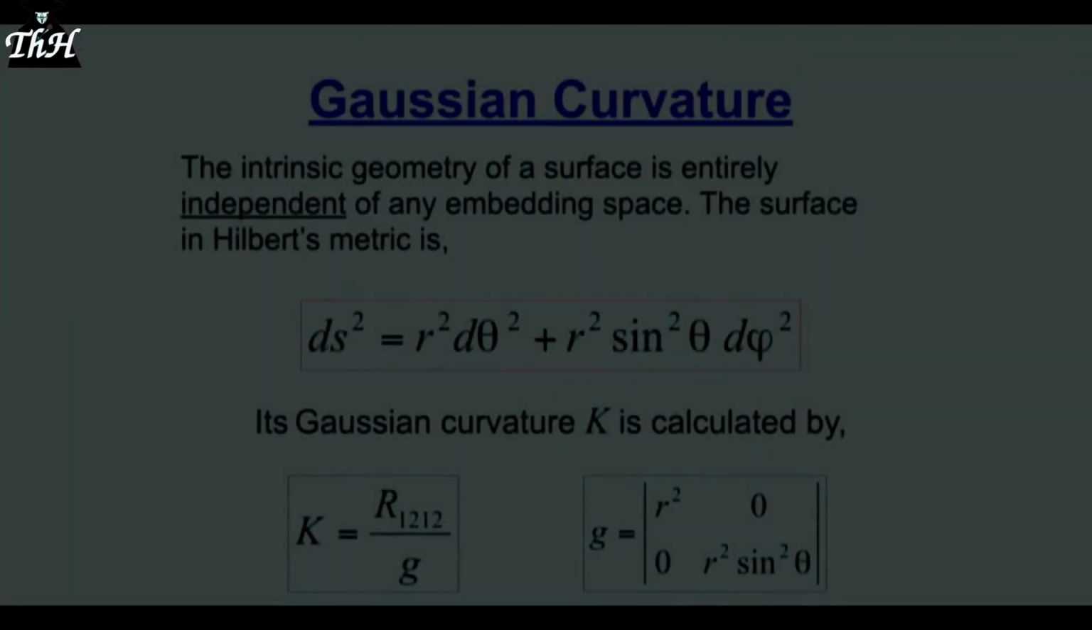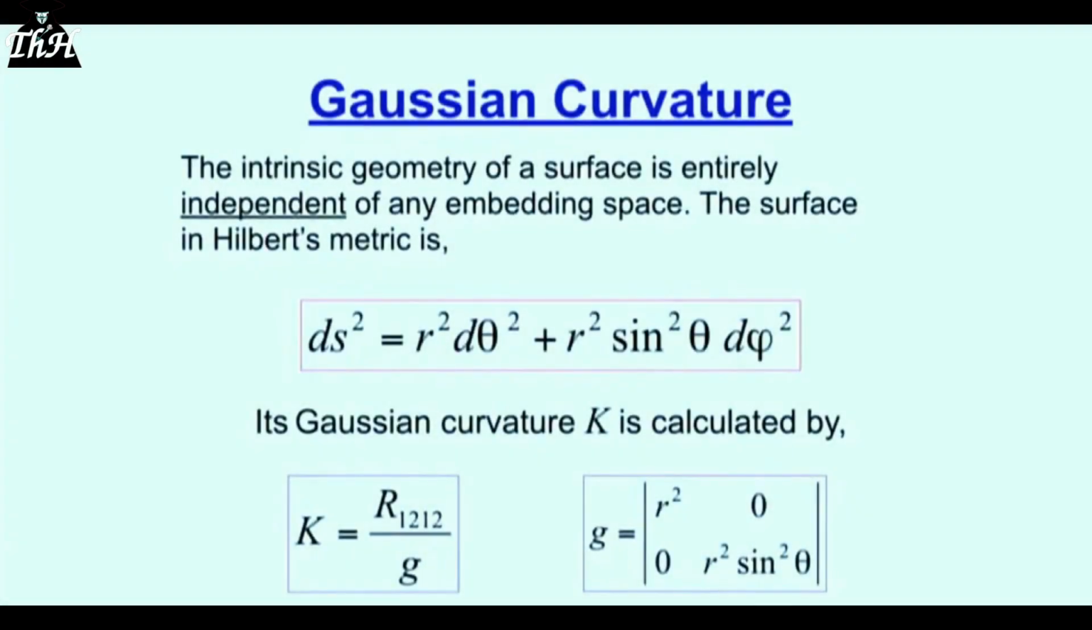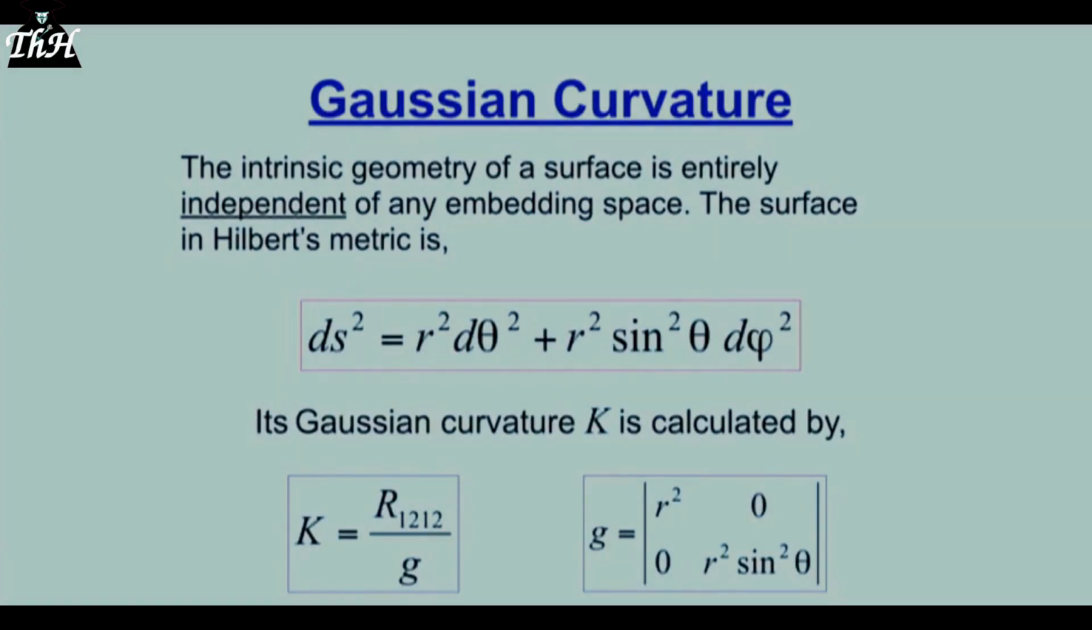We want to now calculate a thing called Gaussian curvature, because this will identify what R is in Hilbert's metric. And then we'll see whether or not it can go down to zero. I'm going to show you that it can't go down to zero. And because of that, everything about black holes is immediately destroyed.